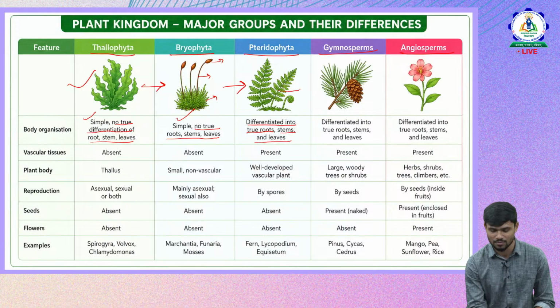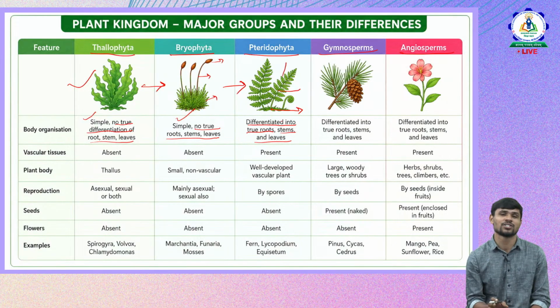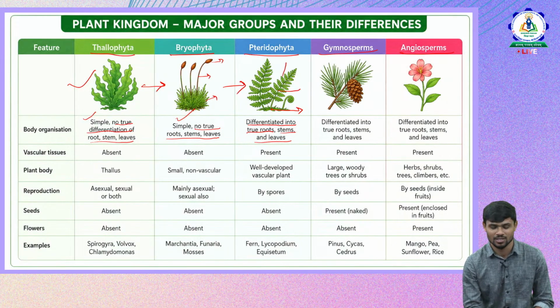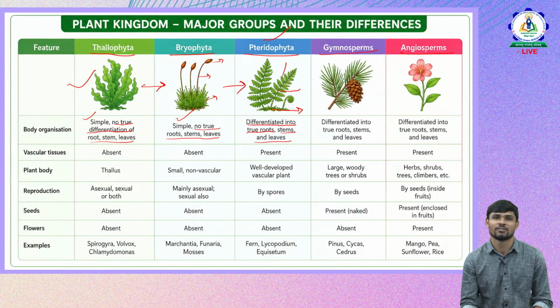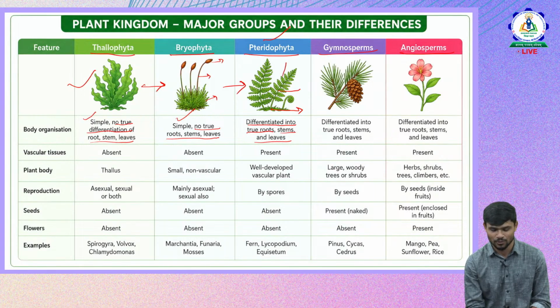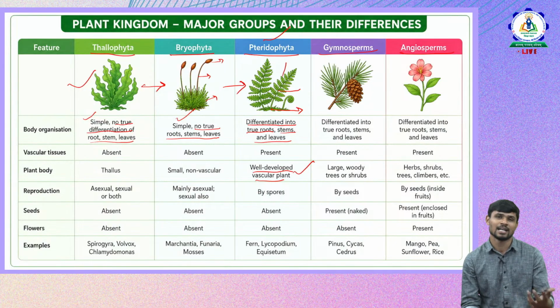Then we have Pteridophyta, okay, where you can see clearly differentiated true roots, stems and leaves. So there is a stem, there is a leaf, there are roots also. So the plant parts are differentiated very clearly. So this is the first plant criteria where the complete differentiation of parts is observed. Okay, and along with that it has well developed vascular bundles also. Vascular bundles are used for